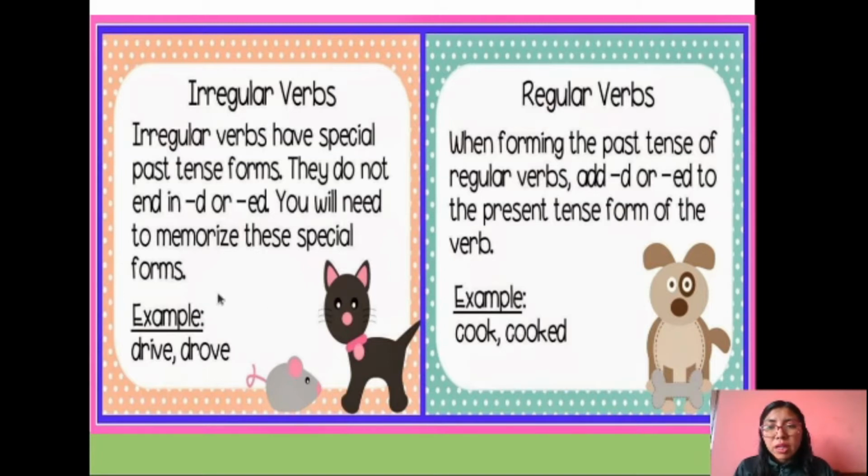Para saber las formas de los verbos irregulares, usted tiene que estudiar, porque los verbos cambian de acuerdo a la forma. We don't have any rule in order to know what is the correct form of the verb. No hay reglas que establezcan algún cambio del verbo. Okay? So that is the same. You have to memorize.